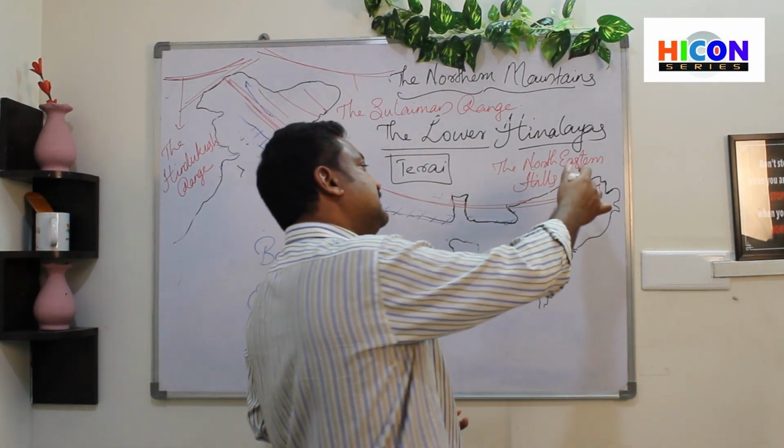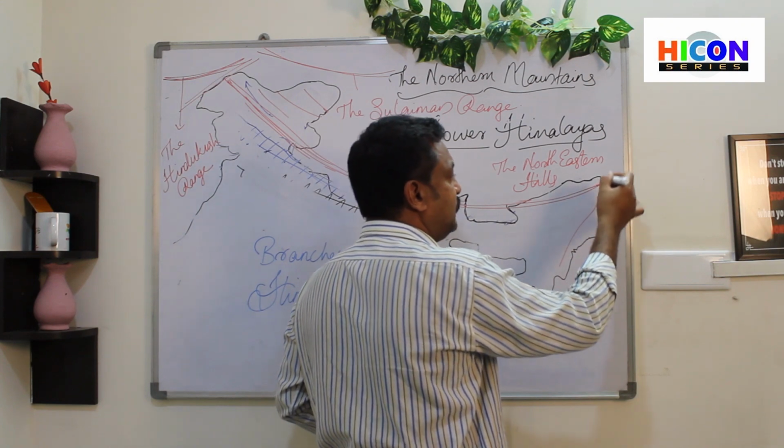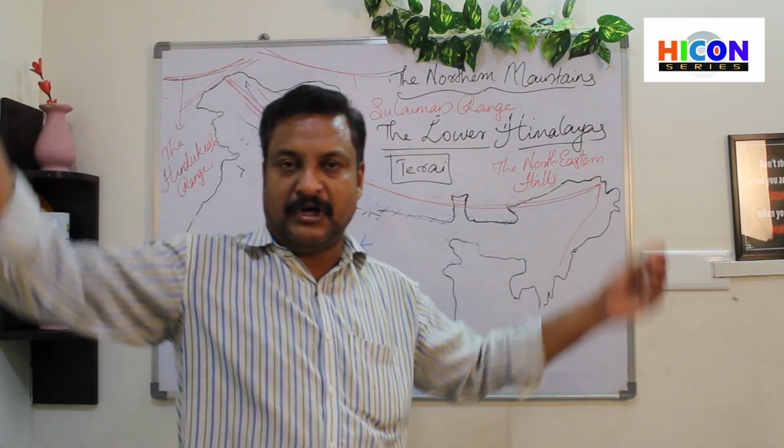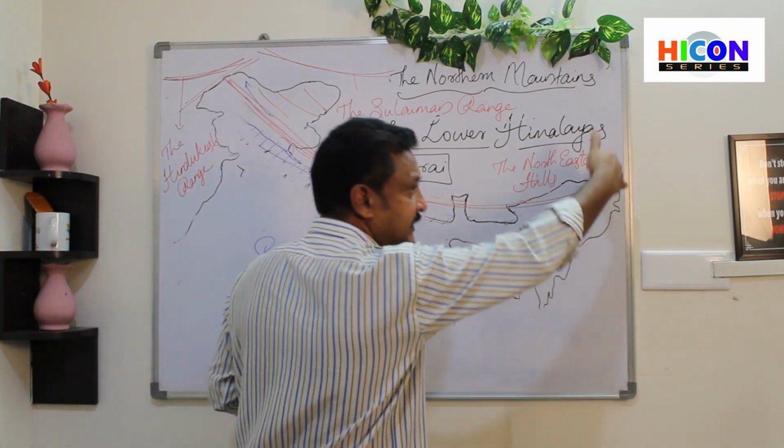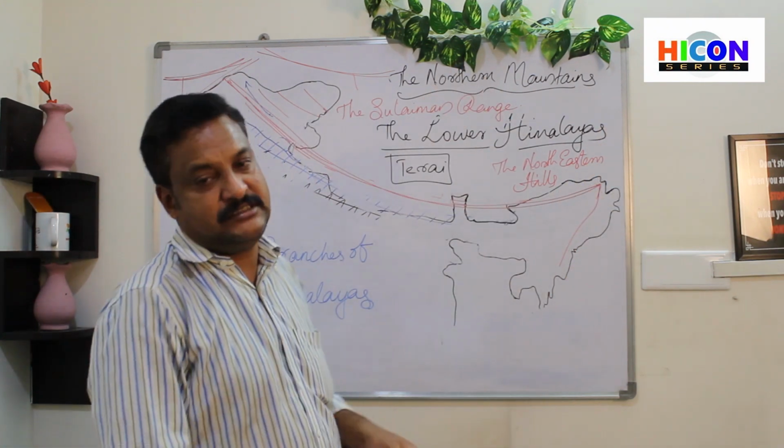Okay, so once they turn and bend down, they are not big mountains, but they are almost like an extension of this Shivalik range that comes down.